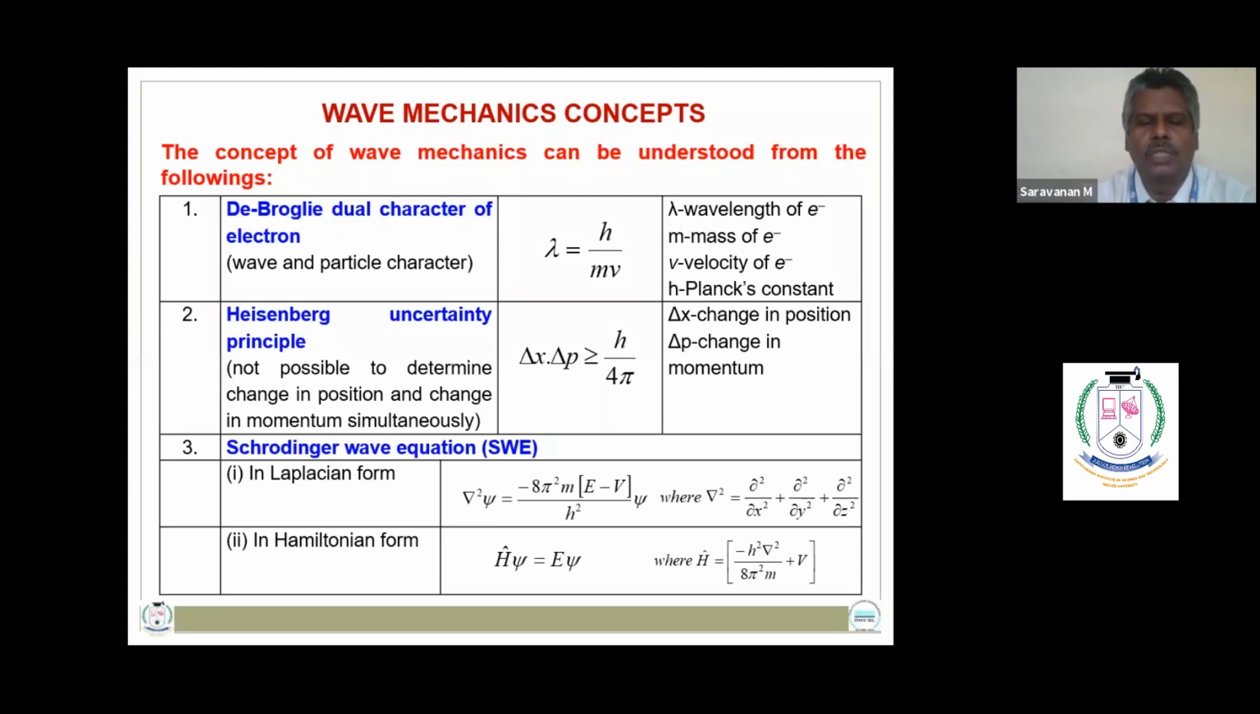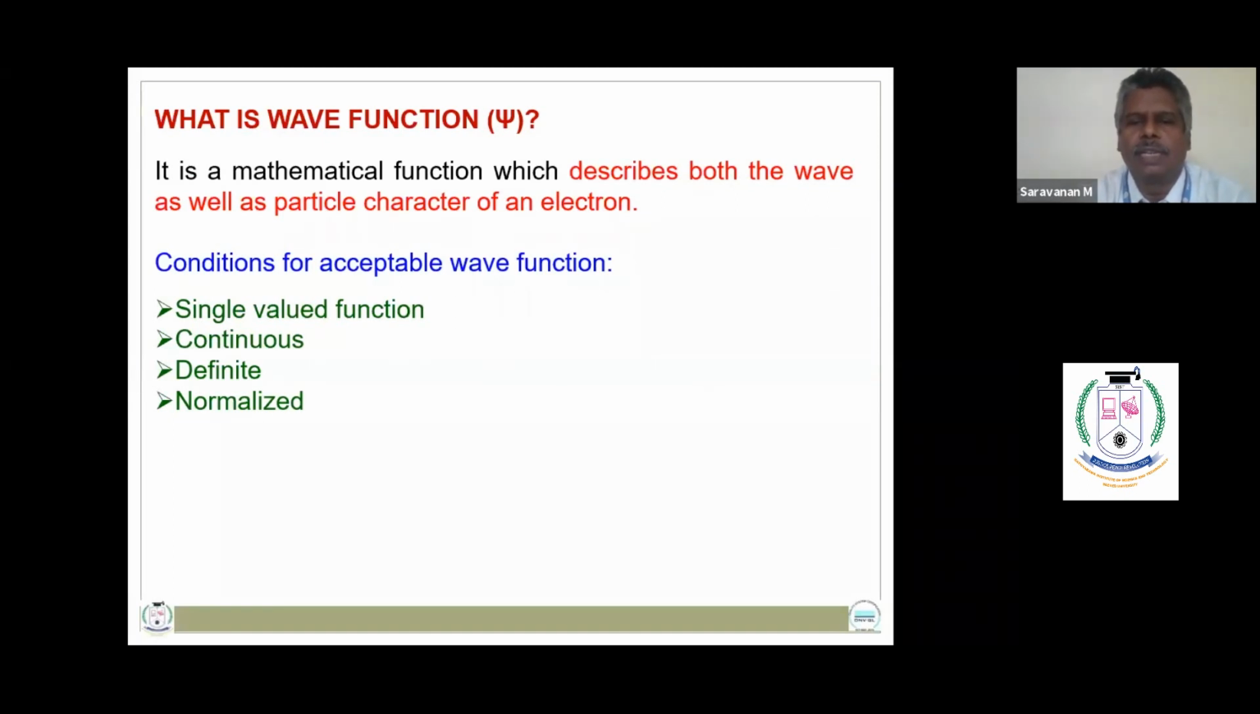The Schrodinger wave equations are given in Laplacian form as del square psi is equal to minus 8 pi square m into E minus V into psi divided by h square, and in Hamiltonian form it is given as H cap psi is equal to E psi. The wave function is a mathematical function which describes both the wave character as well as particle character of electron. Know the conditions for accepted wave function. It must be a single valued function, must be continuous, must have definite value, and must be normalized.